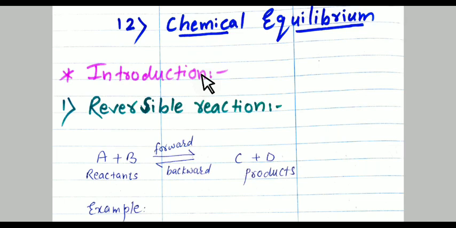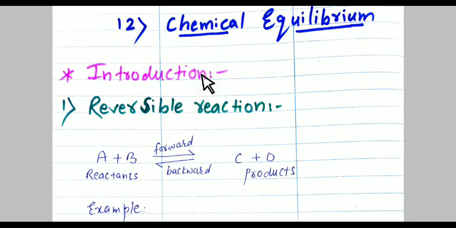All the substances involved in the reaction are reactants and products. In a chemical reaction, when one or more substances undergo chemical reaction, they are called reactants, and they produce new substances, which are called the products of the reaction. So students, reactants undergo chemical reaction and produce new substances, called products.